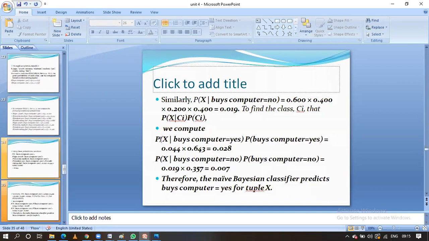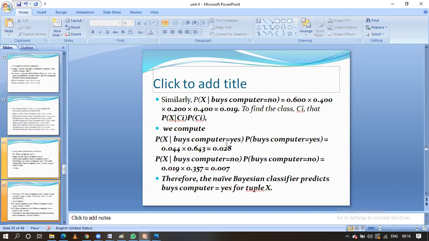Buying computer, probability of x given buying computer equal to yes is multiplied with the prior probability, that is the probability of buying computer equal to yes, the actual value, right? We have multiplied, and the value we got is 0.028. Likewise for the no also we have calculated, that is the probability of x given buying computer equal to no, and probability of buying computer equal to no also we have to multiply. The value we got is 0.007.